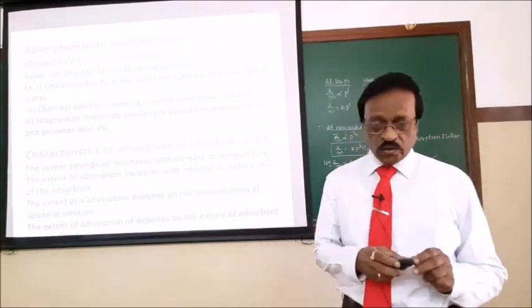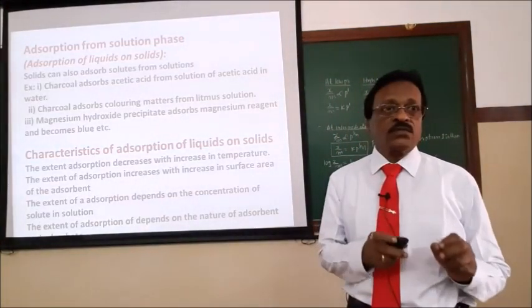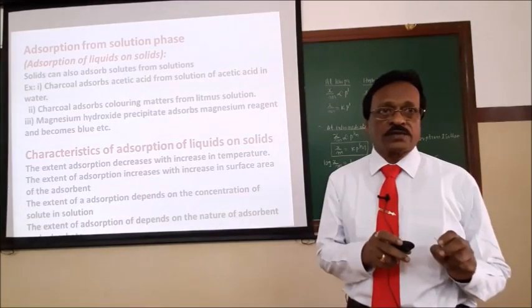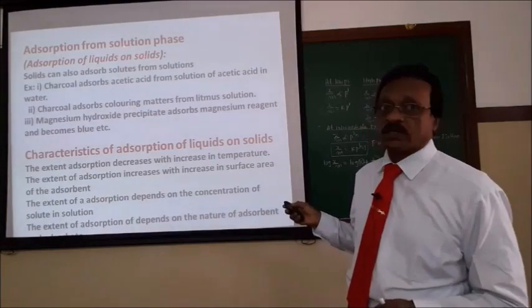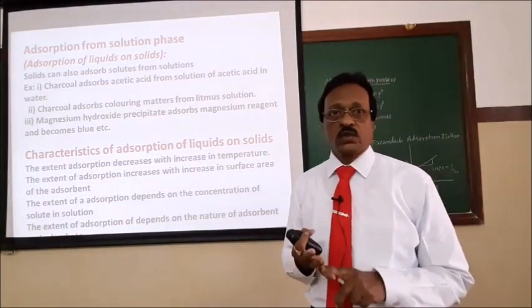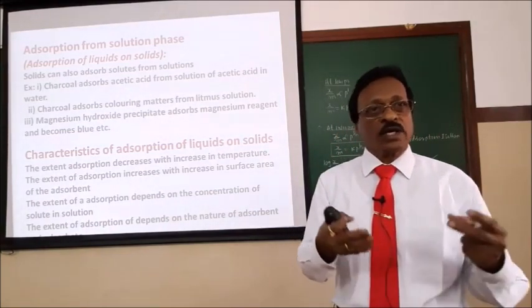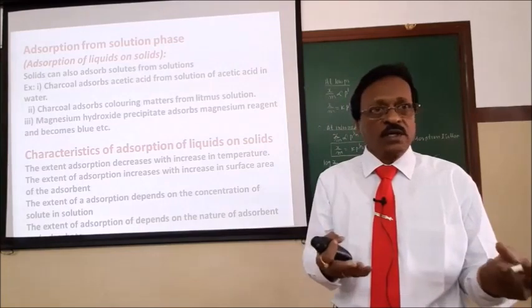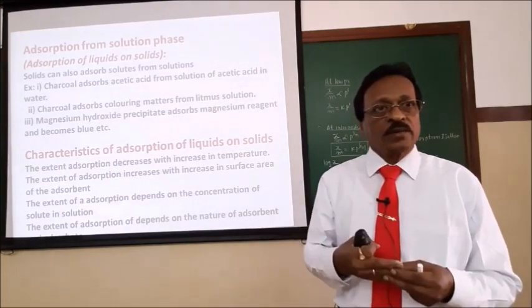Okay, dear students, so far we discussed the adsorption of gases on solids. Now we will switch to adsorption of liquids on solids. In the beginning I gave two examples. One is sugar cane juice. Sugar cane juice is yellowish brown in color, but what is the color of sugar? It is purely colorless. We can remove the coloring impurity by the adsorption process.